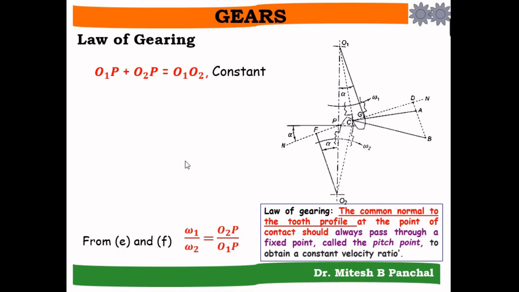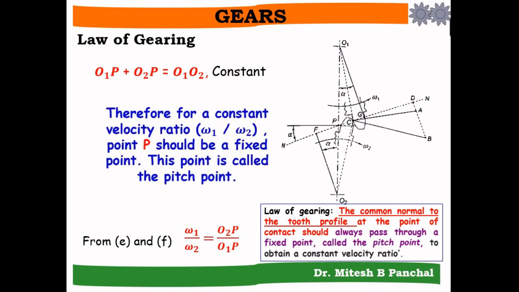So hence it is proven that for the constant velocity ratio, the normal at the contact point of the tooth profiles should pass through the constant point P. Therefore, for a constant velocity ratio omega 1 by omega 2, point P should be a fixed point, and this point is called the pitch point. So this is the analytical proof of the law of gearing. I hope the topic is clear.